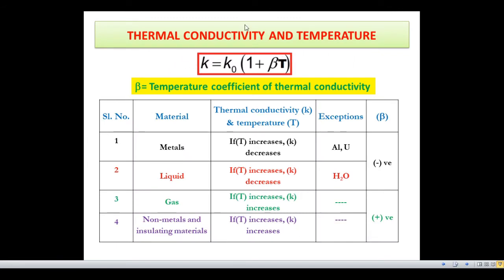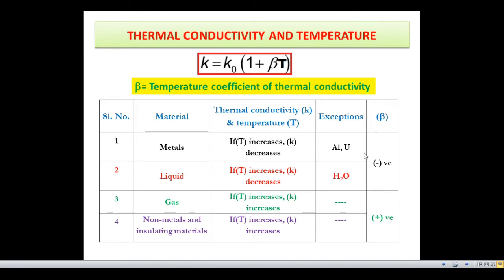Next is thermal conductivity and temperature. The relationship is K is equal to K0 into 1 plus beta T, where beta is the temperature coefficient of thermal conductivity. According to this formula, for metals, if temperature T increases, then thermal conductivity K decreases. Exceptions: aluminium and uranium.